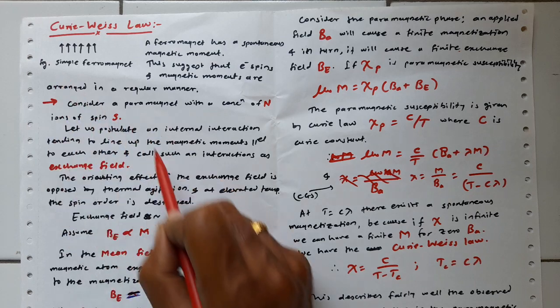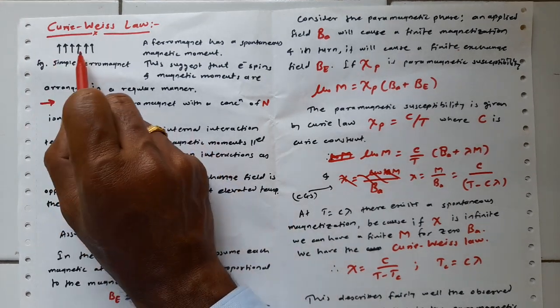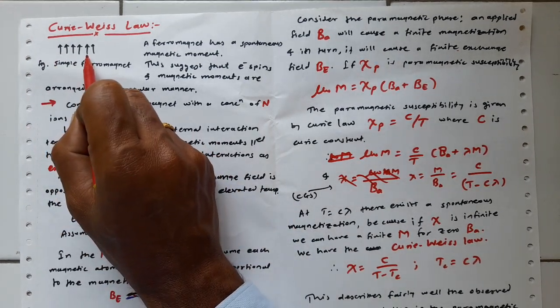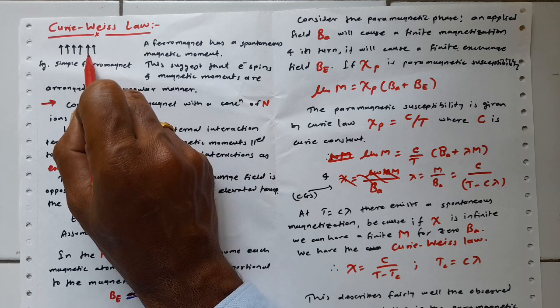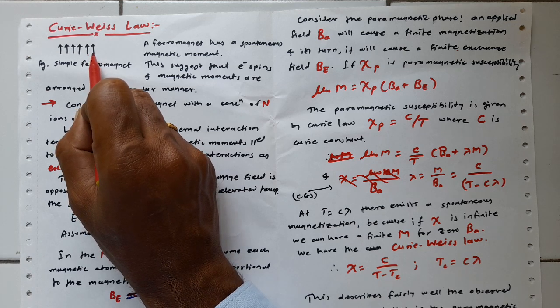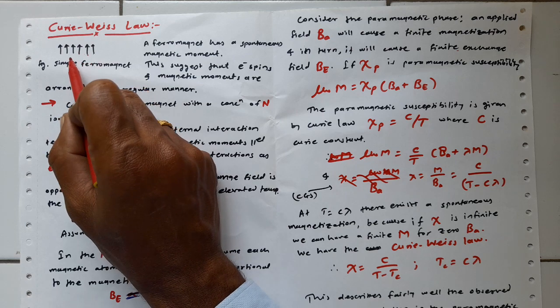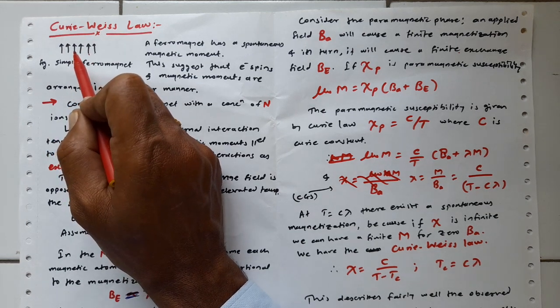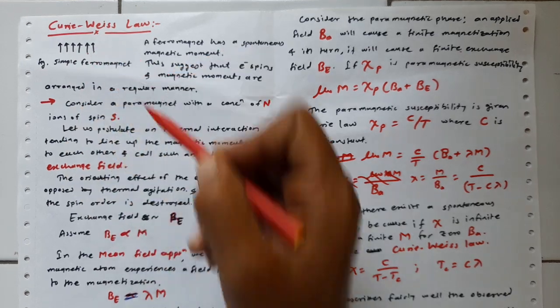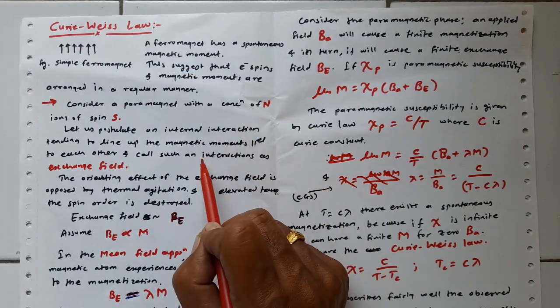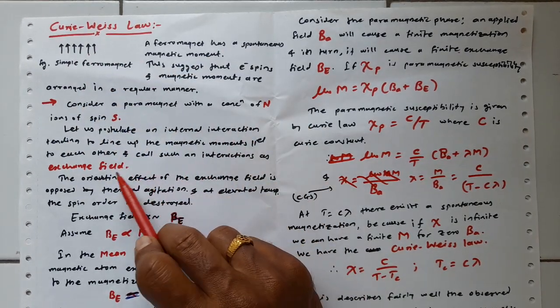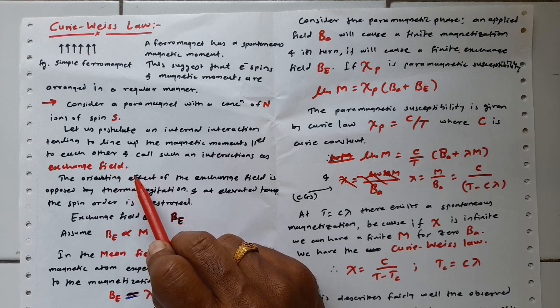Mostly we will consider nearest neighbor interactions, so a spin will interact with its next one and its preceding one, above and below as well. Such a field we consider as an exchange field.